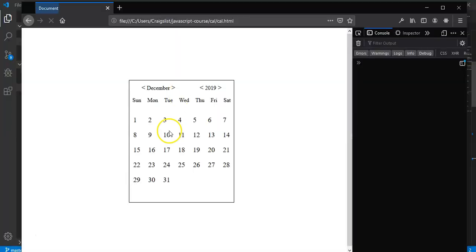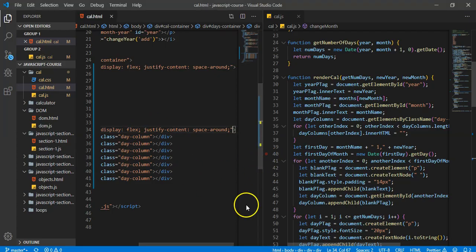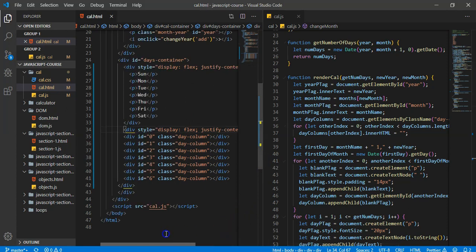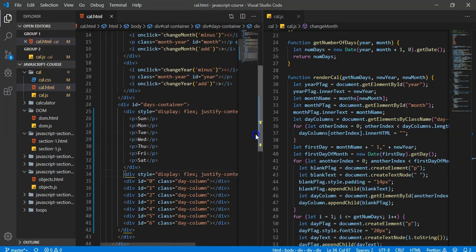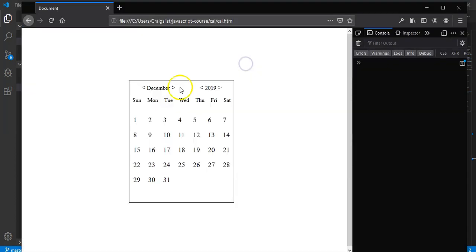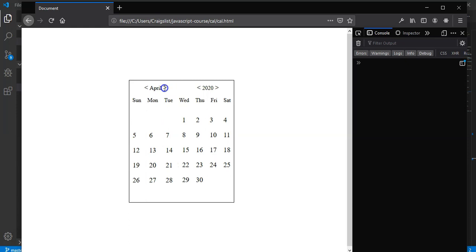All right, so let's see if that works now. All right, that's good. Okay. So that looks good, and everything seems to be working fairly well. The dates fit in. If they're not fitting in, because this is kind of low, all you have to do is just take your cow container and just increase the height on it a little bit.